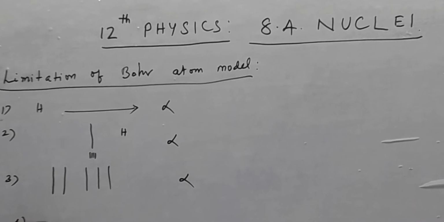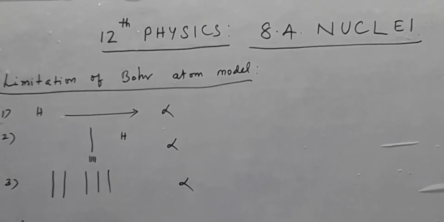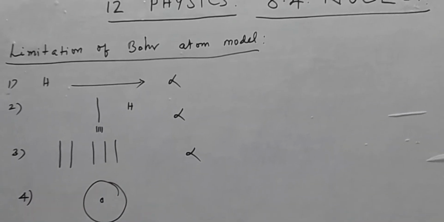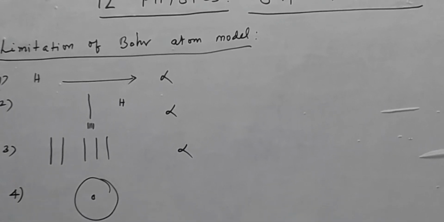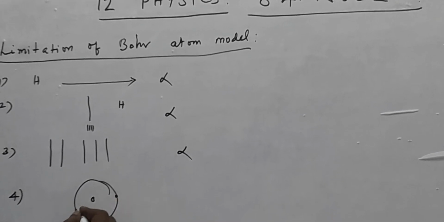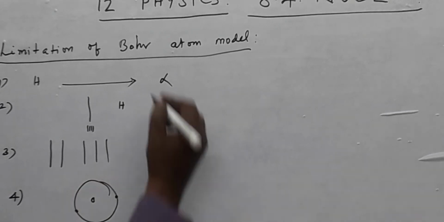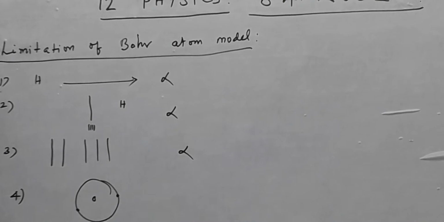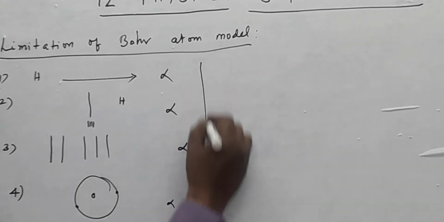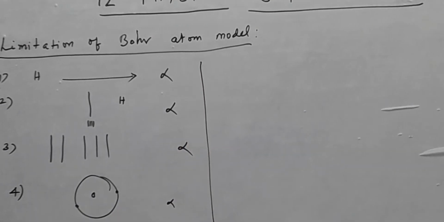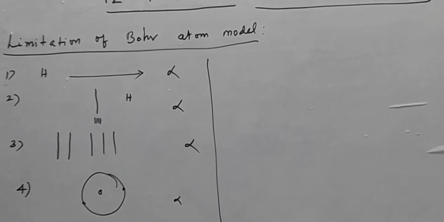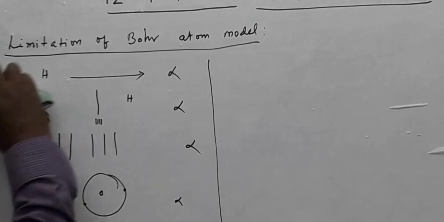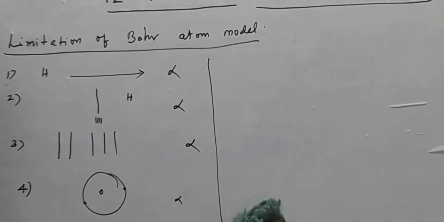And the last one, when you think about an atom, the distribution of the electron cannot be completely explained by the Bohr atom model. This is the fourth important limitation. These 4 things are very important. They may be asked in the 3 mark questions or 5 mark questions: limitation of Bohr atom model. I hope you understand clearly.